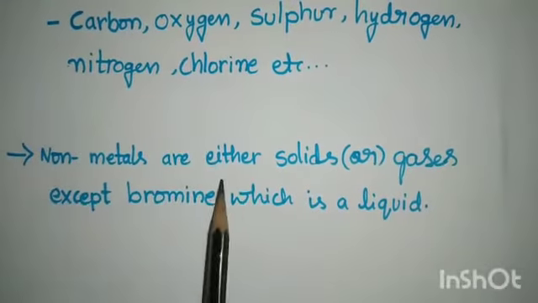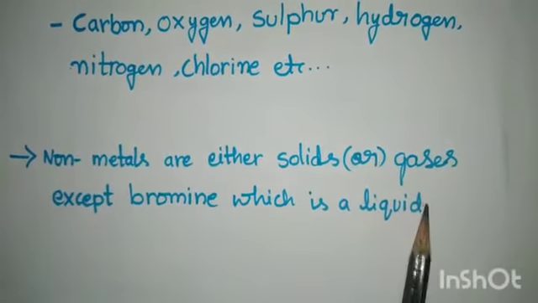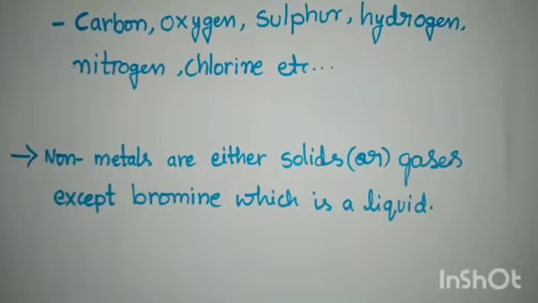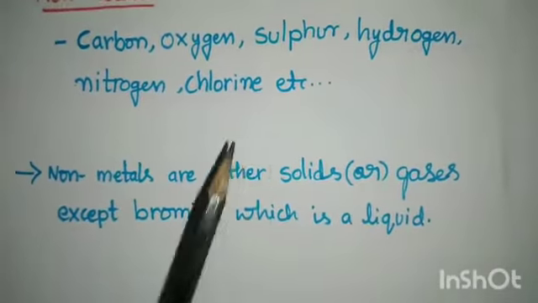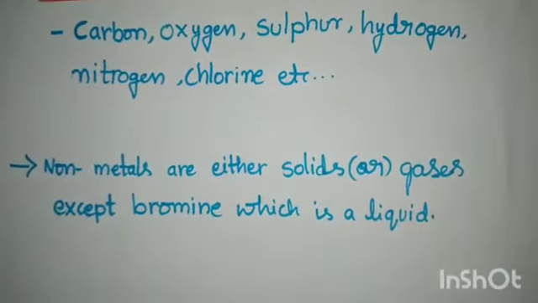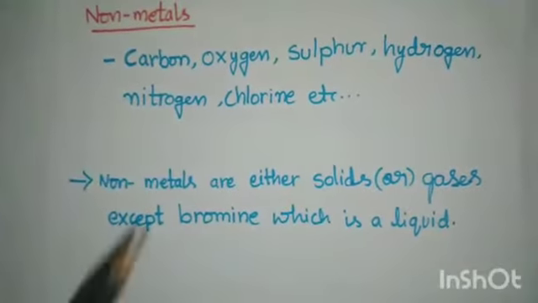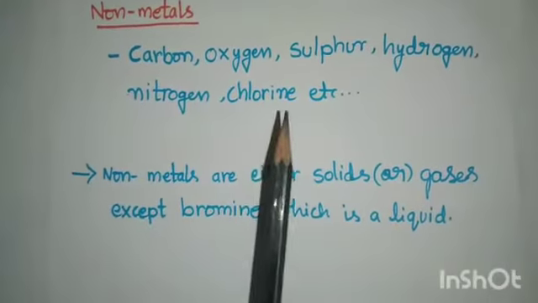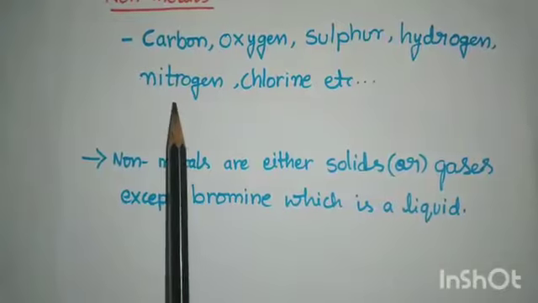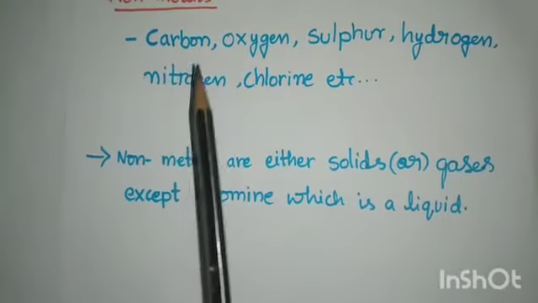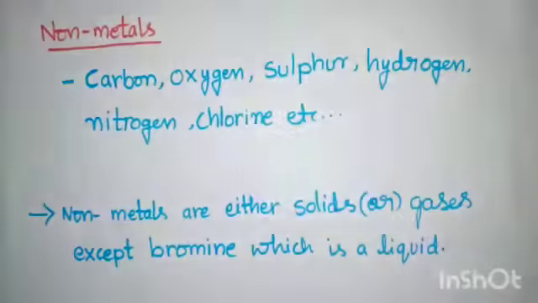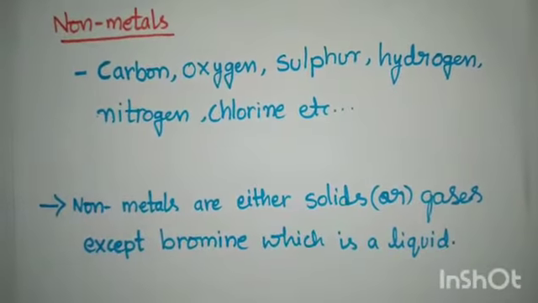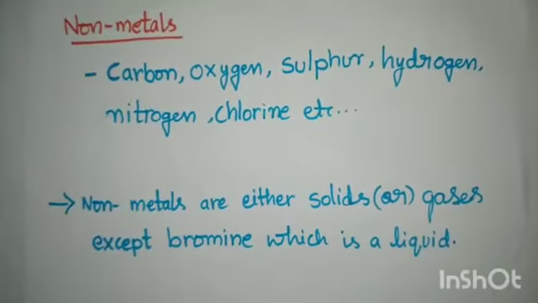Non-metals are either solids or gases, except bromine, which is a liquid. Except for bromine, all are either solids or gases. Here, carbon, chlorine, and sulfur are all solids. Oxygen, hydrogen, and nitrogen, these three are gases. Students, do you think non-metals also have physical properties similar to those of metals? Okay, we'll find that out.